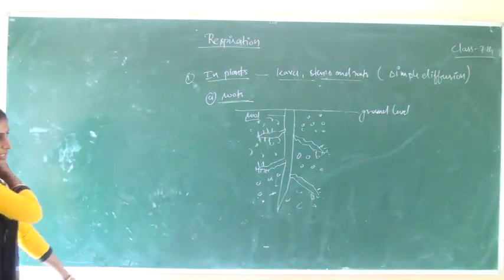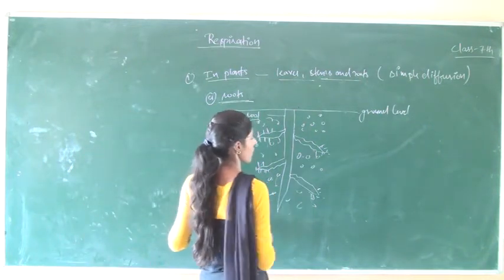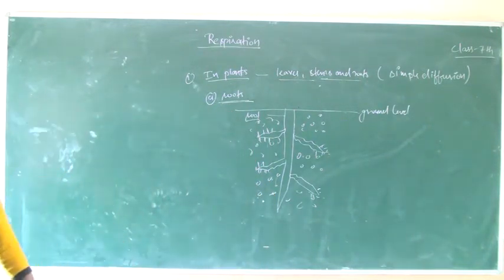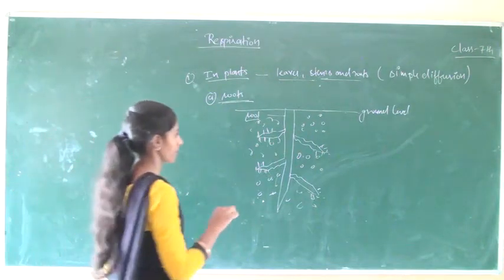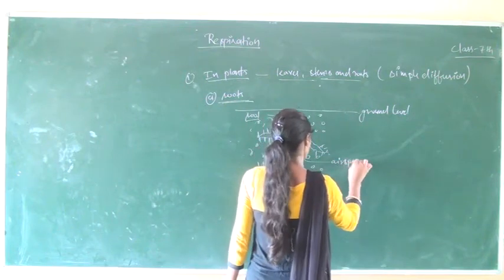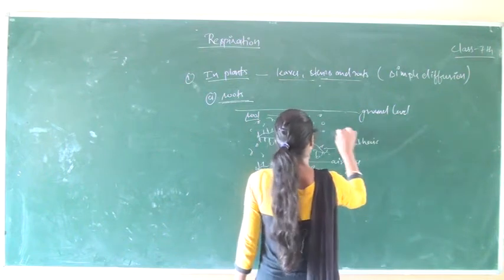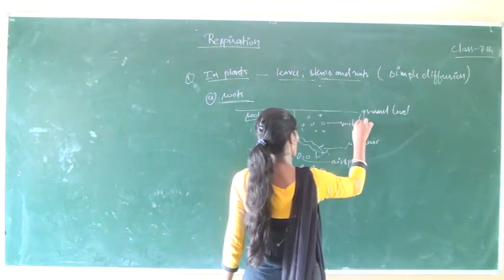And also there is a space in between these soil particles, which is known as the interspace or air space. This space is known as the air space. These are the root hairs. These are the soil particles.